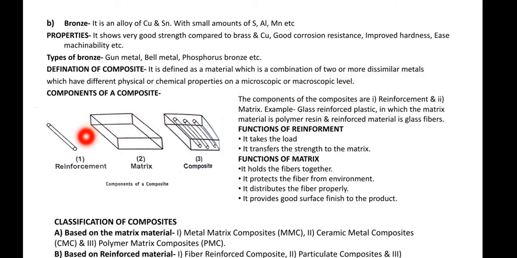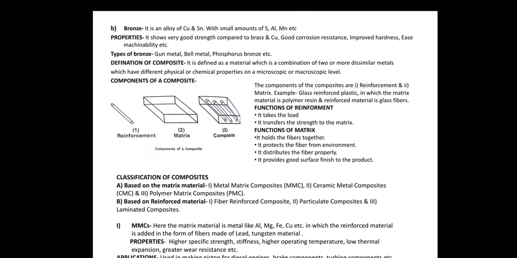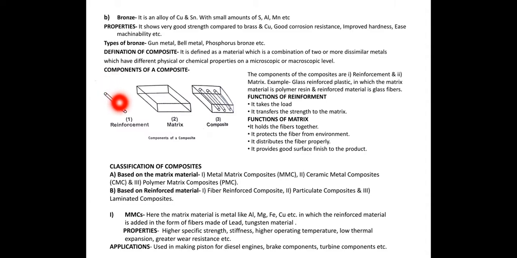Here we add reinforcement. This is the reinforcement, which is one type of the material. This is another type of the material, that is the matrix. So when we add reinforcement with the matrix, you see here, composite material is produced.